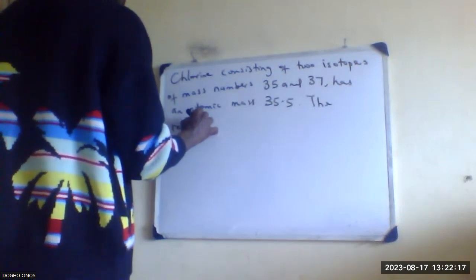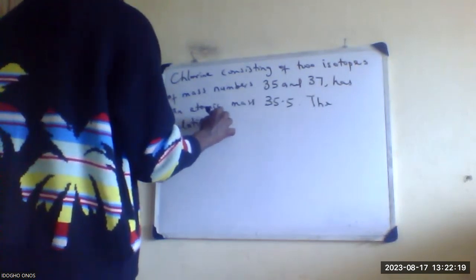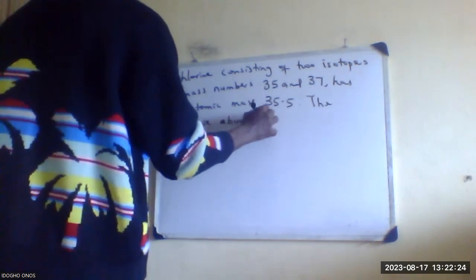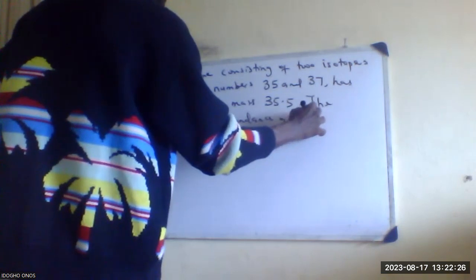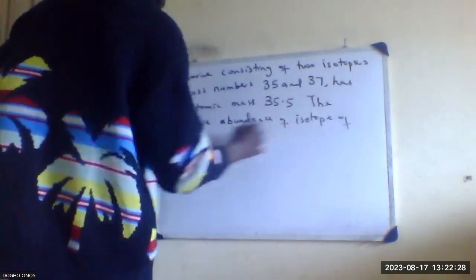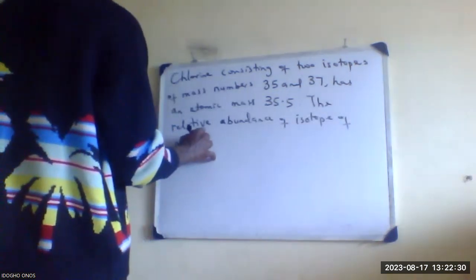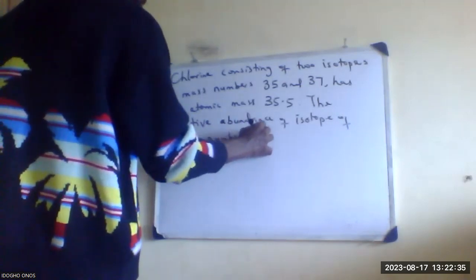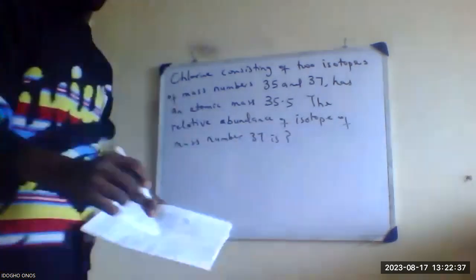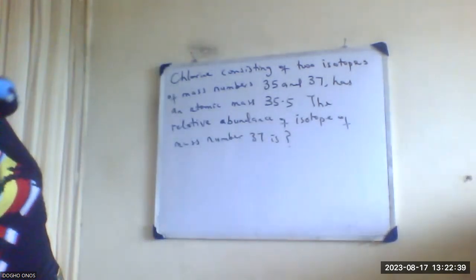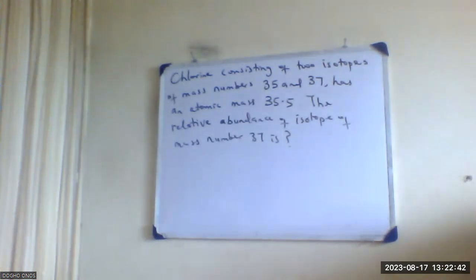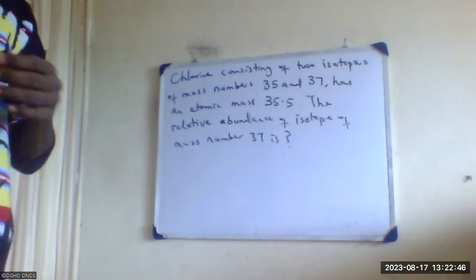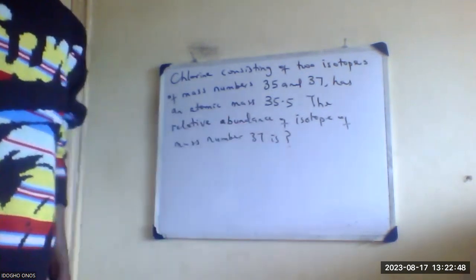The relative abundance of the isotope of mass number 37 is what?